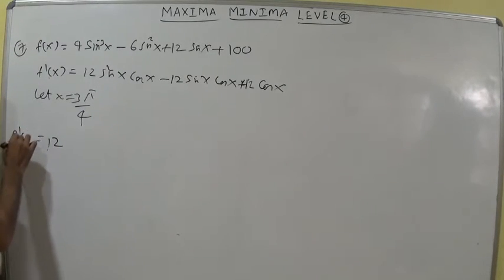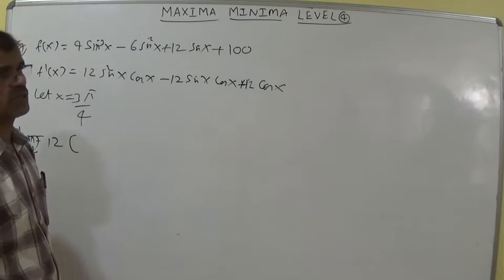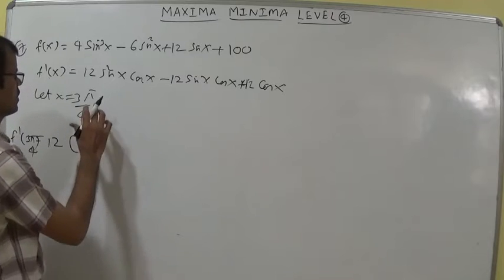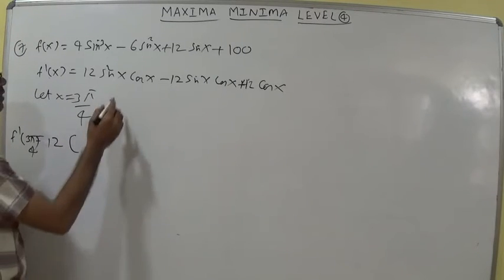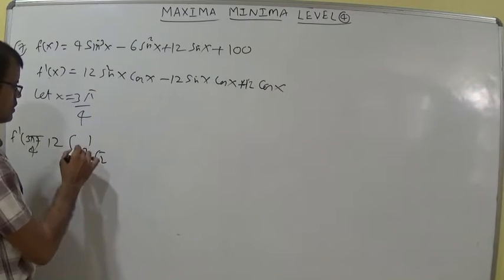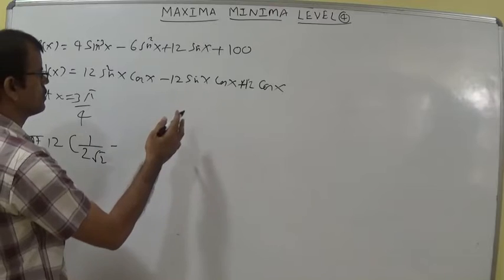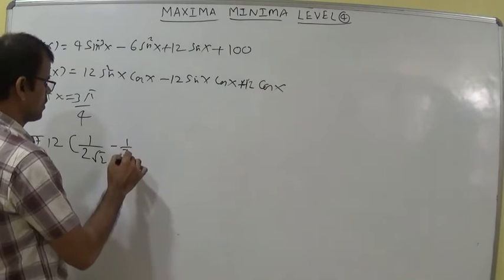f dash of 3 pi by 4 we can write: 12 into sin square x and cos x. Sin 135, sin is positive, 1 by root 2. 1 by root 2 whole square is 1 by 2, and here 1 by root 2, so 1 by 2 root 2. Minus 12 taken common, 1 by root 2 into 1 by root 2, so 1 by 2 here.